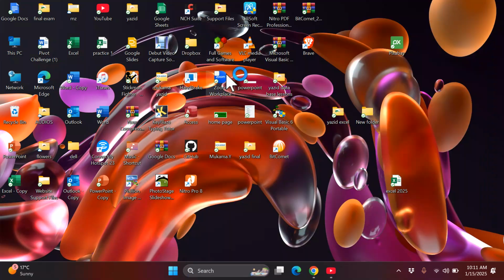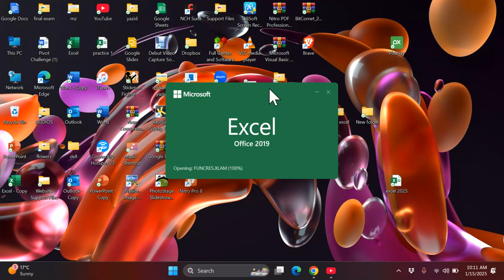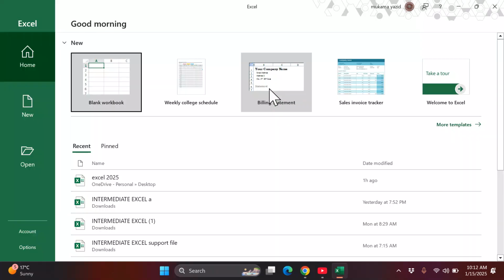We said when you open Excel, this is the interface you see. These are the things you see. You see blank and what we call backstage options: new, open, and account, and even options. So we looked at that.